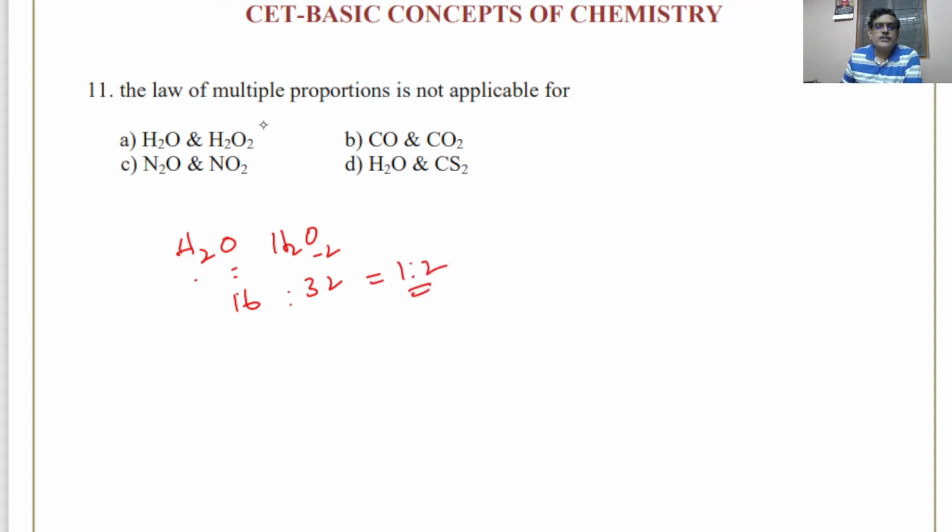So that comes only when the elements that are present are the same, CO, CO2. So the same elements are there, different compounds, combining in different ratios. But here you find completely different elements, H2O, CS2, even if CO2 is given that will be wrong. So D does not come under the law of multiple proportions. So that will be the answer. They have asked which is not applicable.